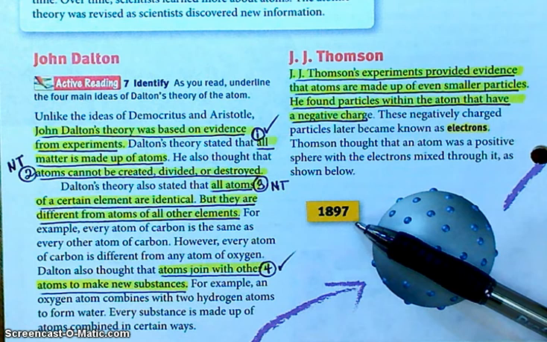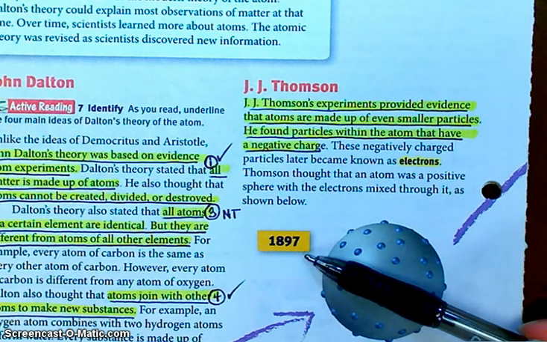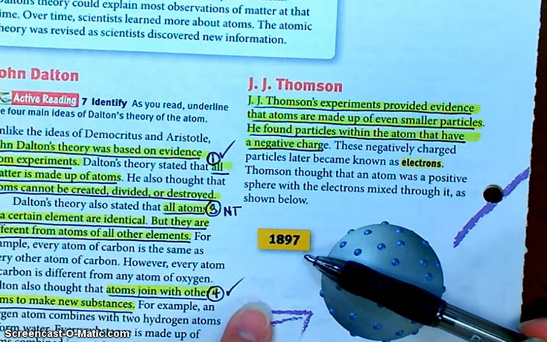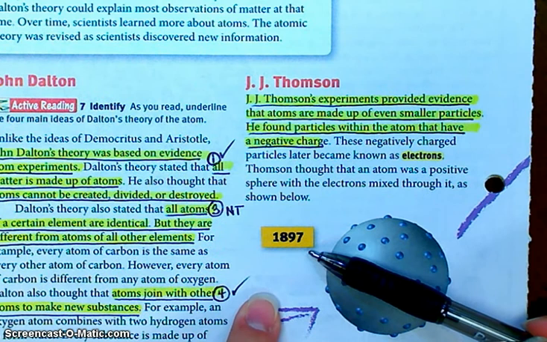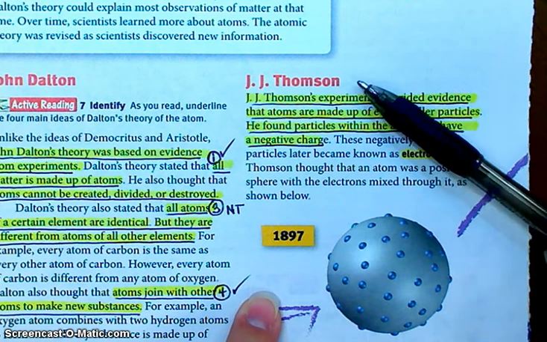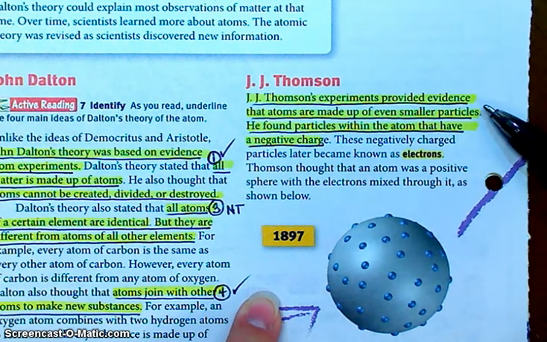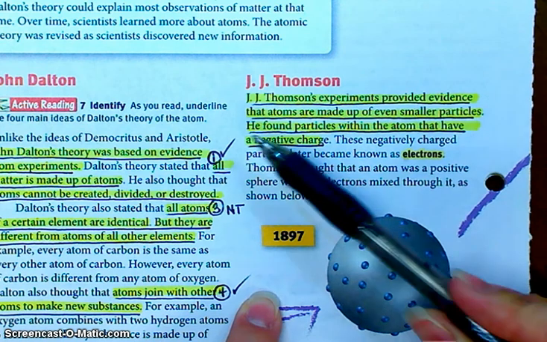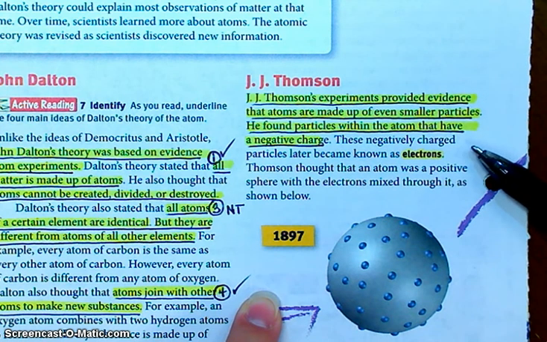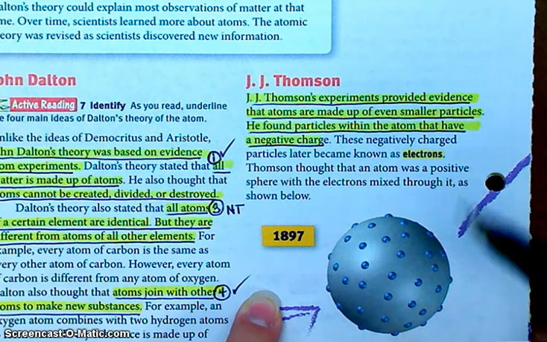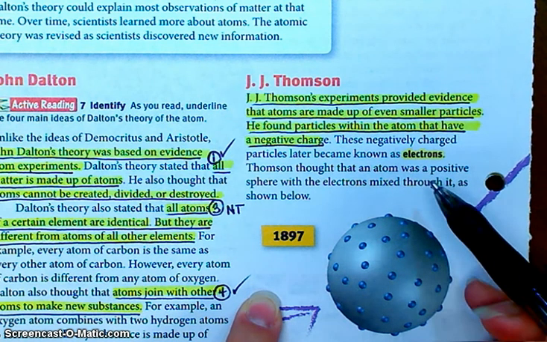Almost 90 years go by before we have anything significant as far as new information or discoveries about atoms. And here comes J.J. Thomson, and he does some experiments with a cathode ray tube. And he figures out that atoms have negatively charged particles within them. And those negatively charged particles we later call electrons. Okay?